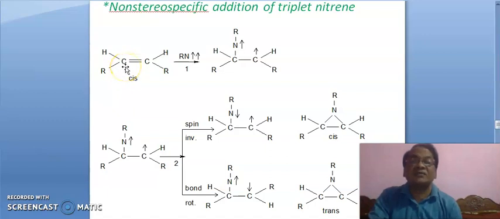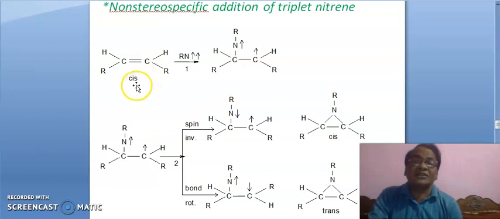The anti-clockwise electron of this alkene will interact with this clockwise, giving this clockwise. The anti-clockwise of this will interact here and therefore a clockwise spin is here. Now two types of phenomena can take place here. Spin inversion: the spin of this electron changes, and then this anti-clockwise and this clockwise will interact together, leading to this product. It is cis.